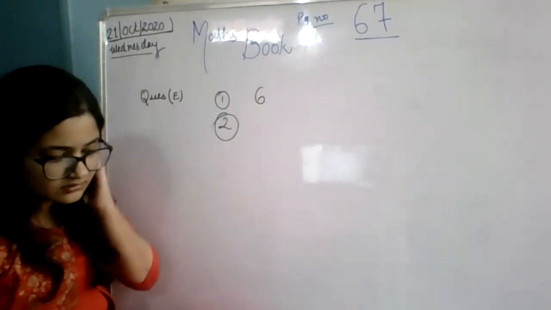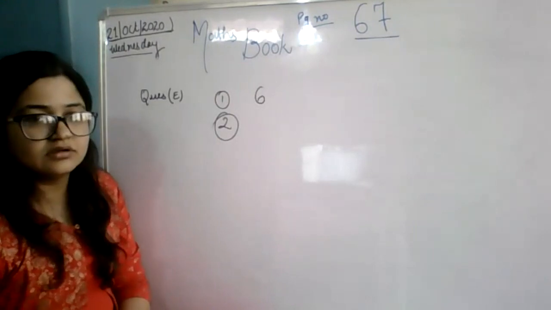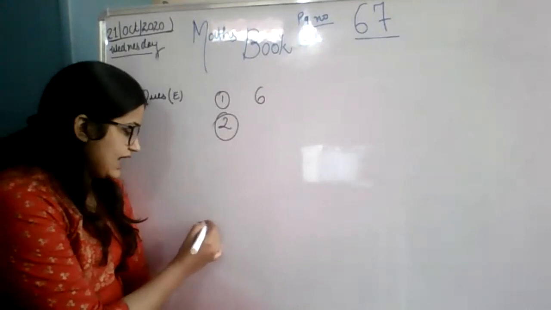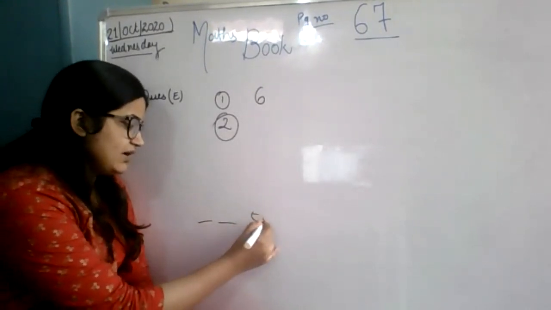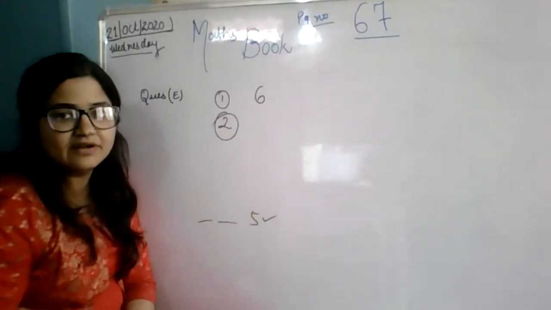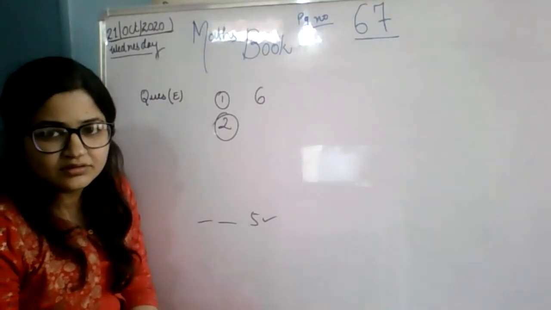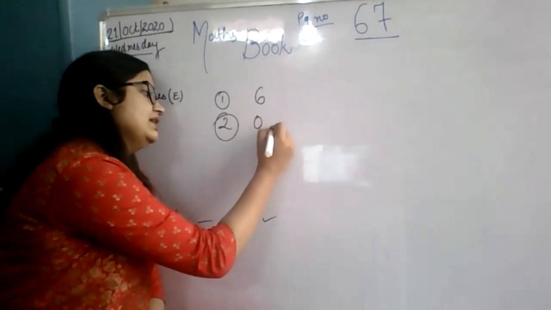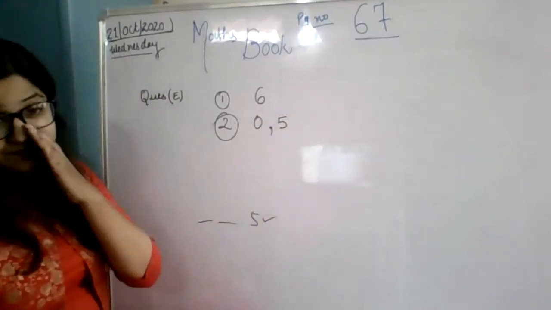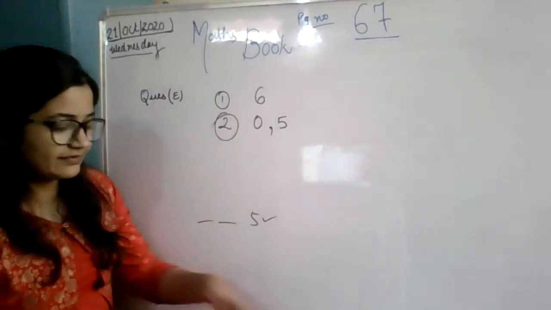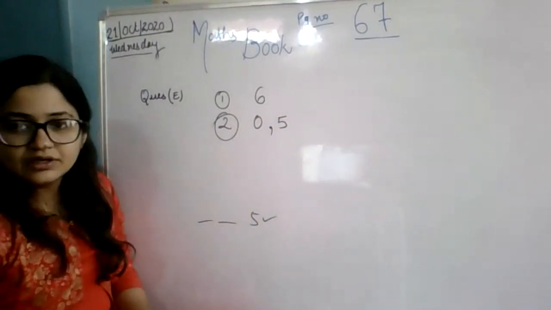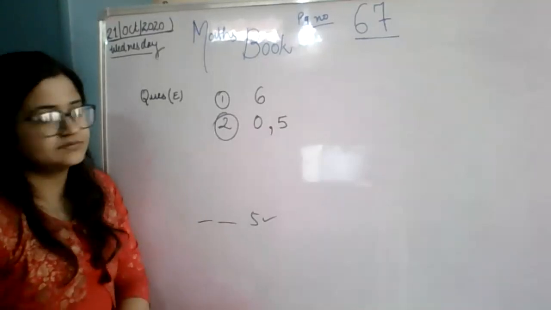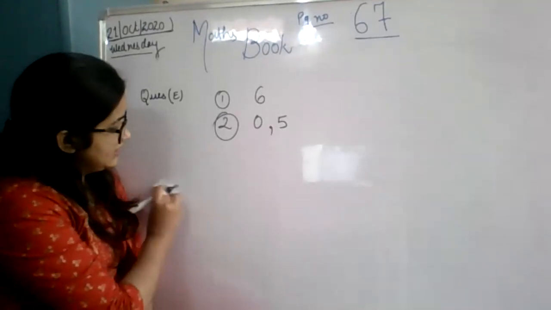Numbers that end in dash and dash are divisible by 5. Okay. Numbers that end in dash and dash are divisible by 5. So what two numbers are divisible by 5? Tell me everyone. 0 and 5. 0 and 5. Both are correct. Okay. Now, Bhavishya, read out the third question.